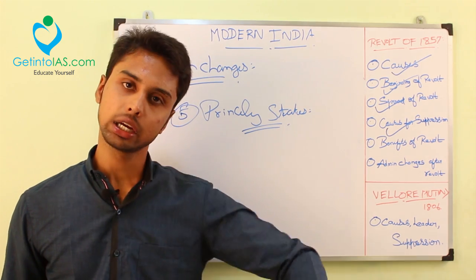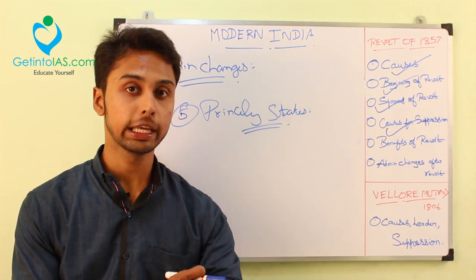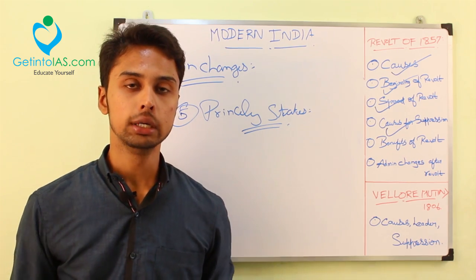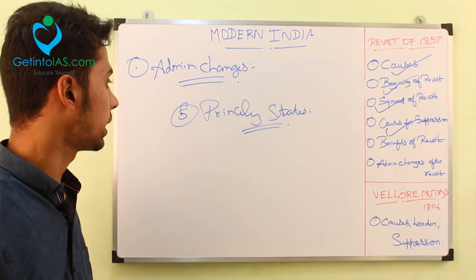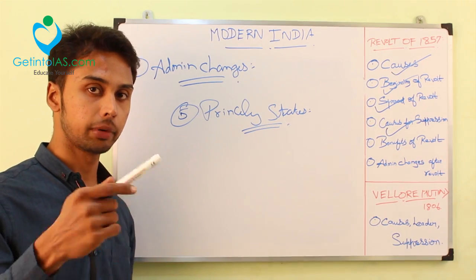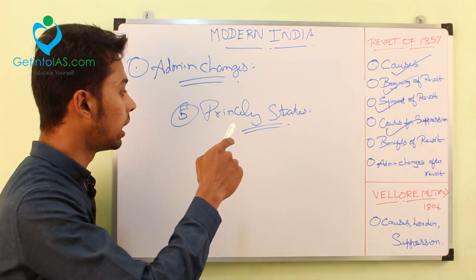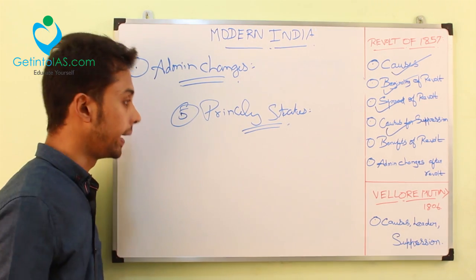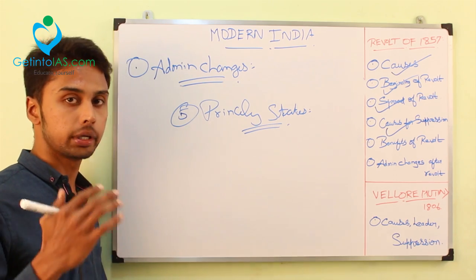Because the Rajas were given their own power. Of course, they were dependent on the British only, but they were given powers and were not disturbed at all. The main reason for that is the revolt of 1857. As I told, the Sikhs were participating in the revolt in favor of the British. In the same way, the Rajas of these princely states were in favor of the British. Either they didn't participate, or they participated in favor of the British.